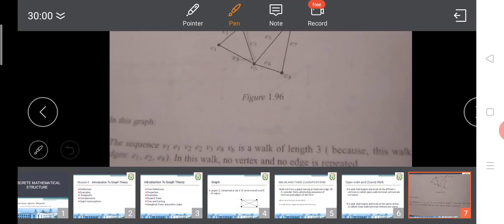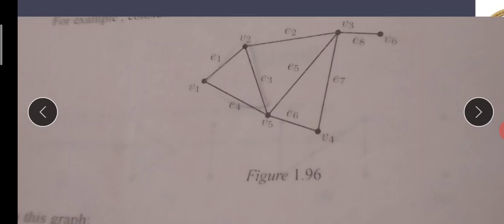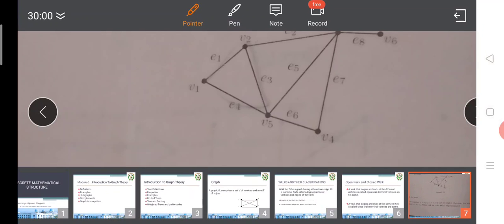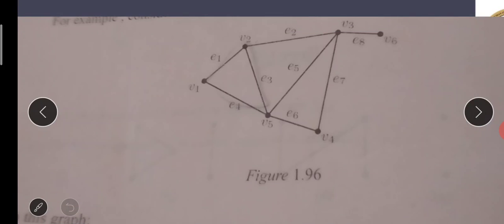A closed walk means, observe this very clearly, that the starting vertex and ending vertex are the same. It starts from V1 to V2, V2 to V5, V5 to again V1.